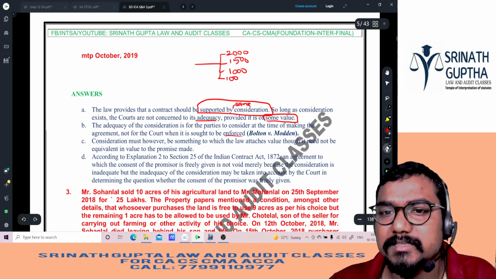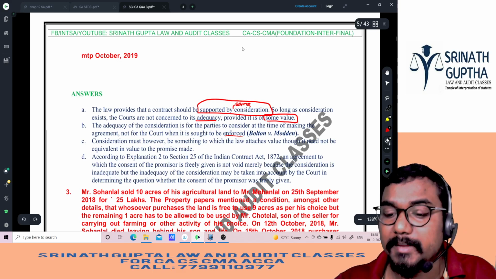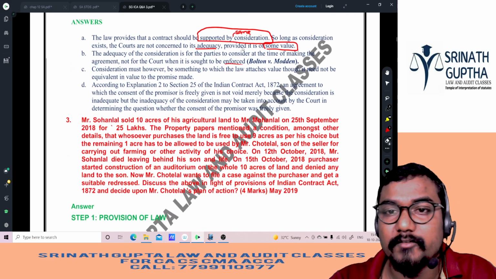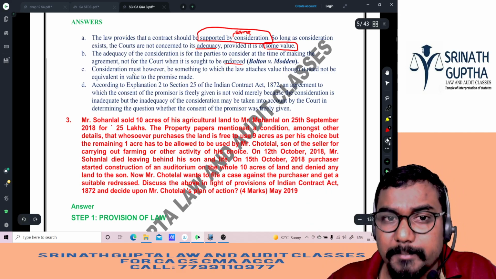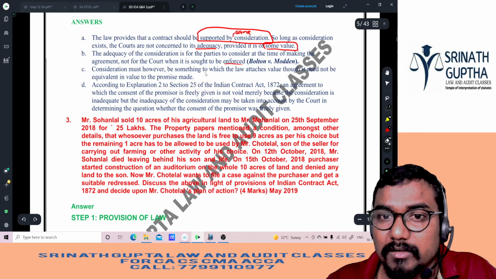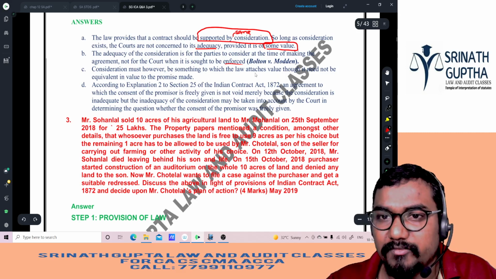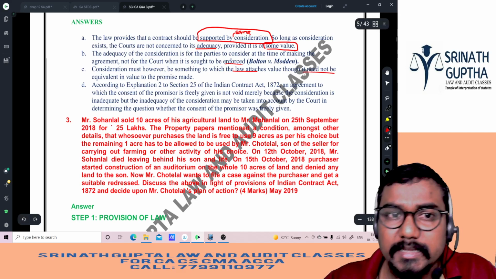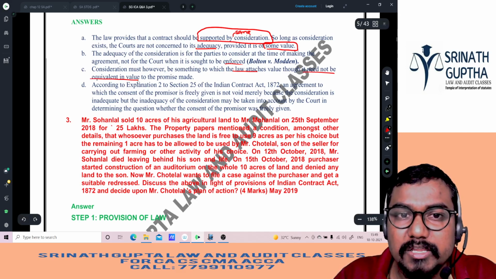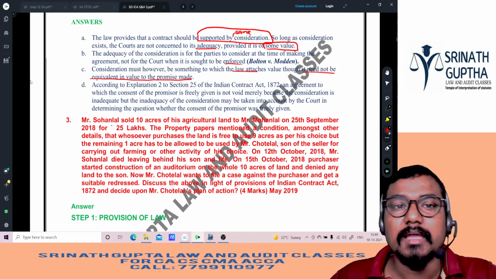Can I file a case on him for charging 100 rupees only per hour? No, sir. Consideration must be there. It need not be adequate. It can be grossly inadequate also. But consideration must be free consent. Remember that one. Consideration must however be something to which the law is attaching value. That means it must have some value in the eyes of law. 10 rupees is having a value, no beta? Though it need not be equivalent value. It can be grossly inadequate also.